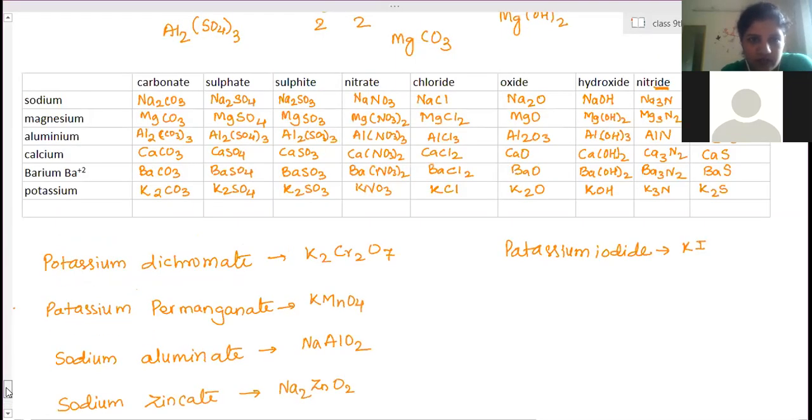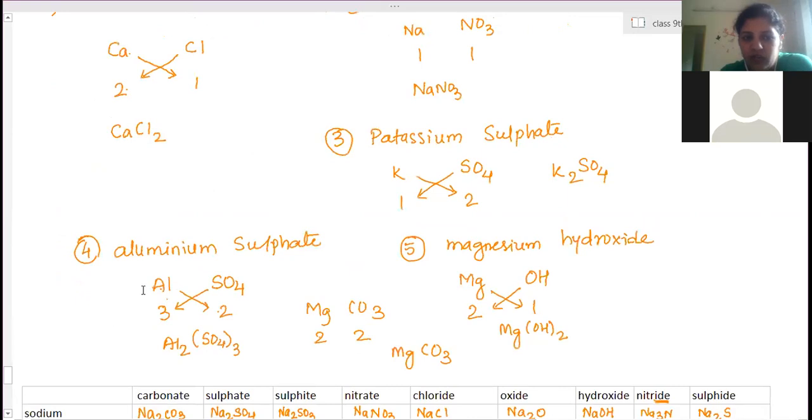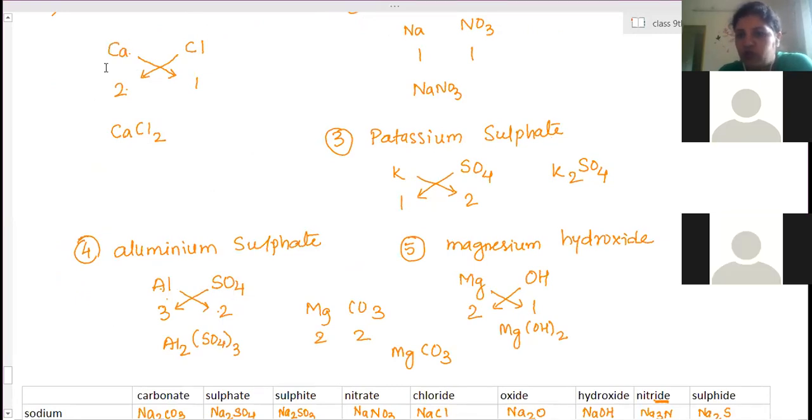One we call an ionic bond, where ions are formed. Here, aluminium, after losing 3 electrons, forms a positive ion, and sulfate carries a negative charge, right? Take calcium and chlorine: calcium loses 2 electrons to complete its octet, and the 2 electrons are gained by 2 chlorine atoms, so the chlorine atoms have a negative charge.